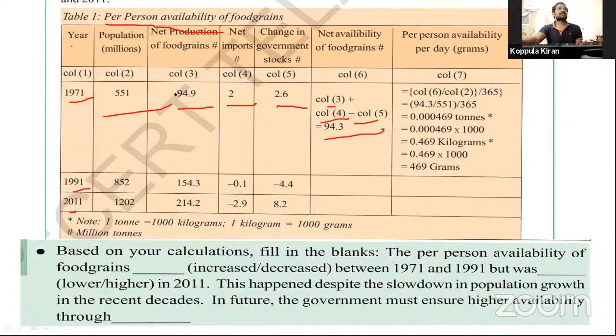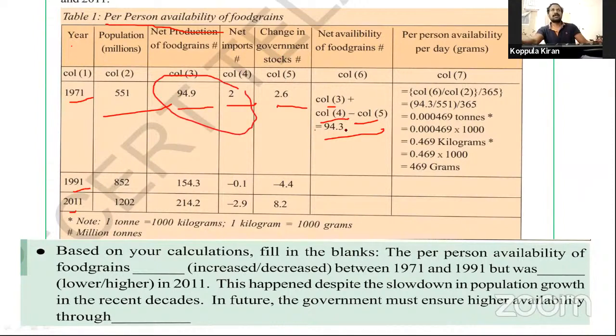Total is this one. Total population. First, see how to calculate this one. See first 94.9. This is the total net production. This is added to this production. We are importing this production, and the changes are deducted from both of them.